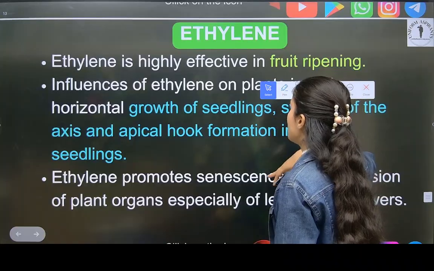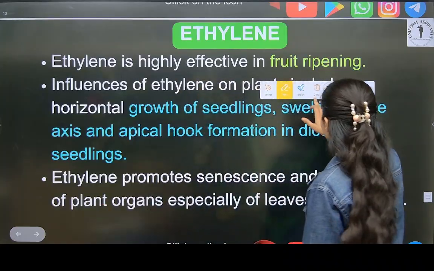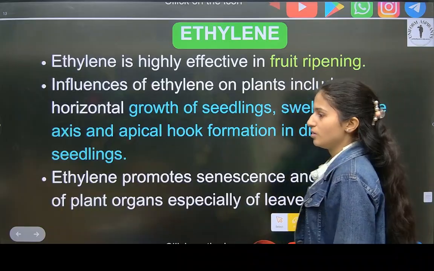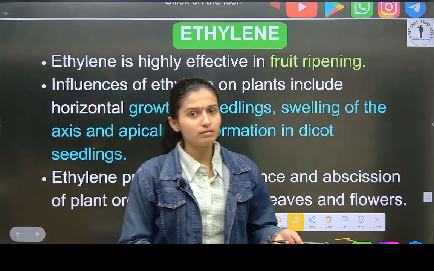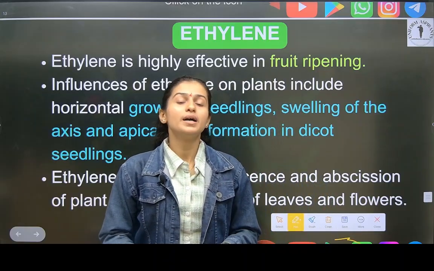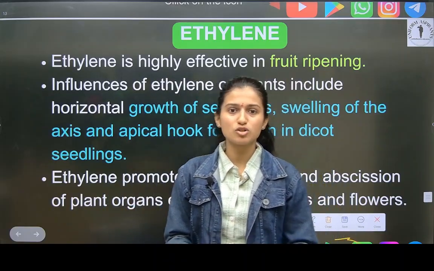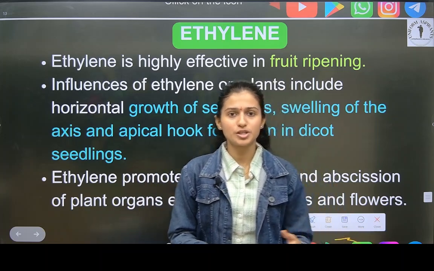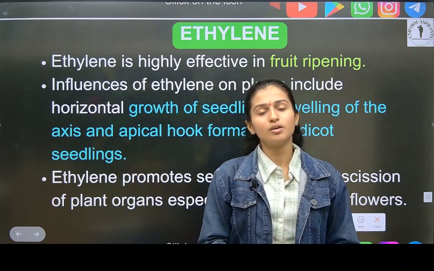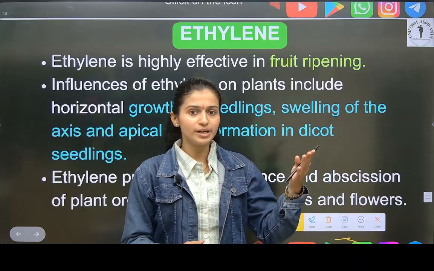Now see, the second inhibitor is ethylene. What is it? Okay, now see, for example, nowadays you might be going to the market and buying fruits. But sometimes, because of the soil and not good manure, nutrition and minerals in the plants, fruit development has stopped and the fruit does not ripen on the tree itself.